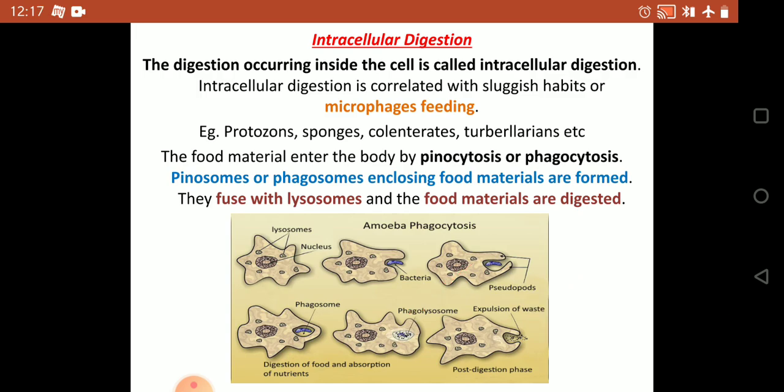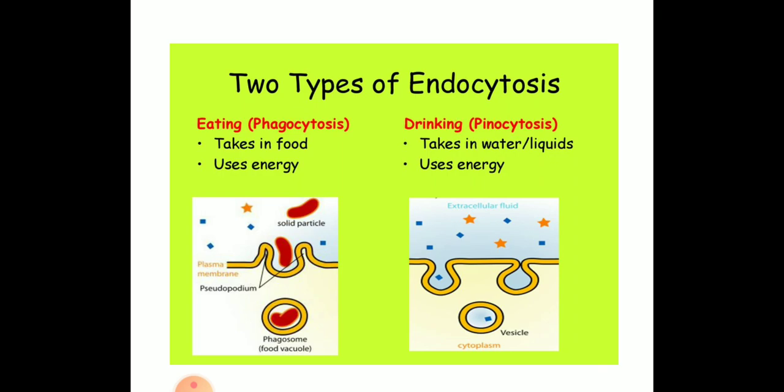Next we'll see the difference between phagocytosis and pinocytosis. As I have discussed, phagocytosis is the taking of food. During the taking of food, energy is utilized by the organism. While drinking water, because the amoeba has a semi-permeable membrane, water will move from a higher concentrated area to a lower concentrated one, or vice versa.